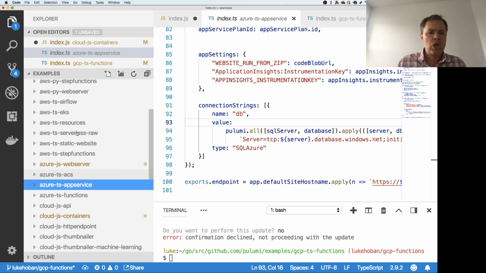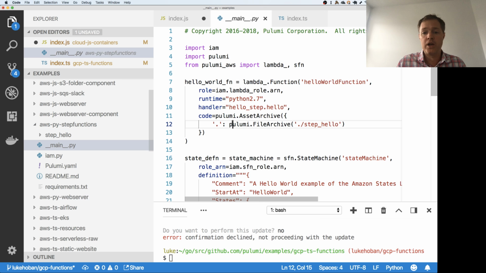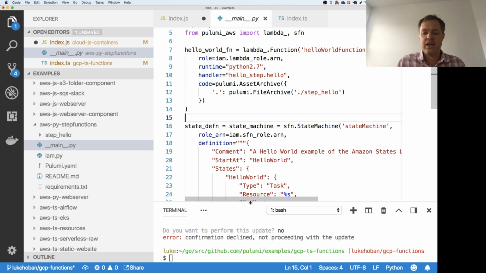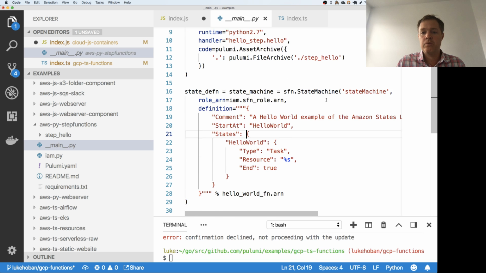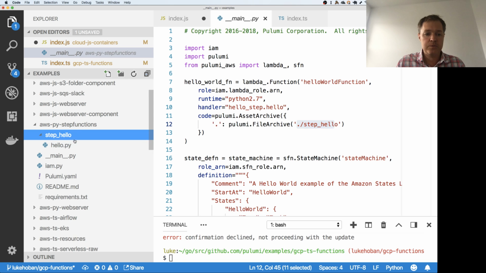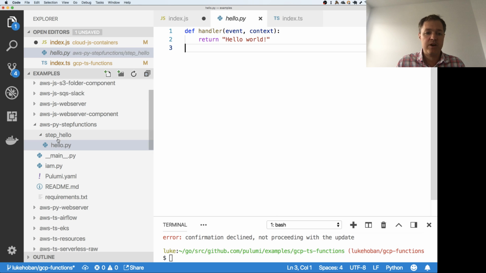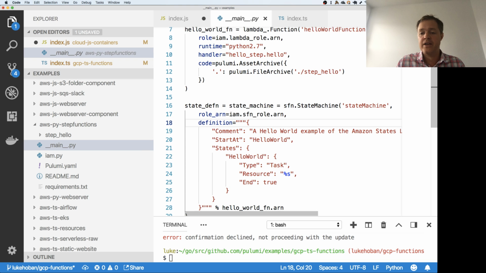We've also done a bit of work on Python, and so we added a couple more examples of using Python. One, for example, is an example of using Python with step functions. In this case, we're using Python, but we're actually creating a Lambda function from the code in this step hello folder, just this little hello.py file. And then we're hooking that up into a state machine resource.